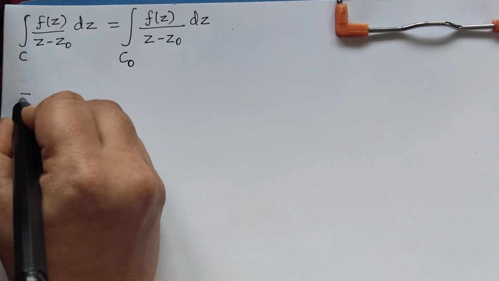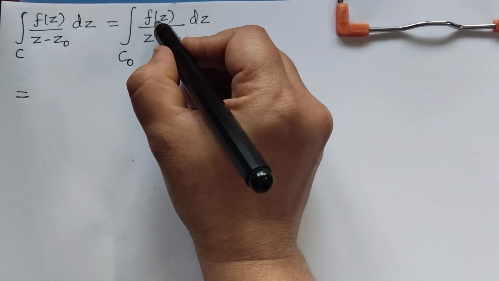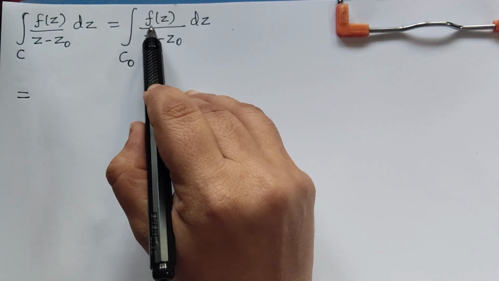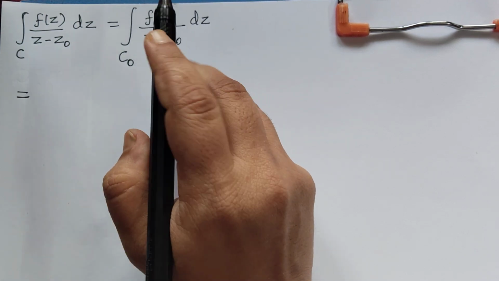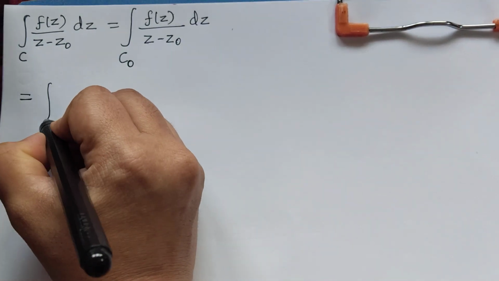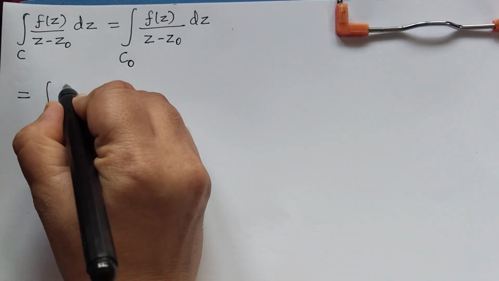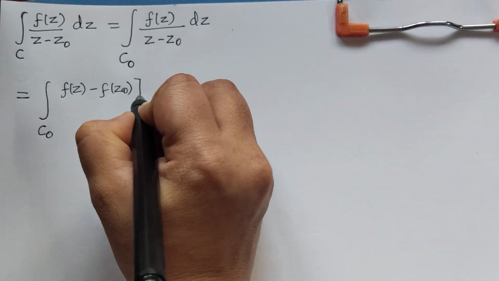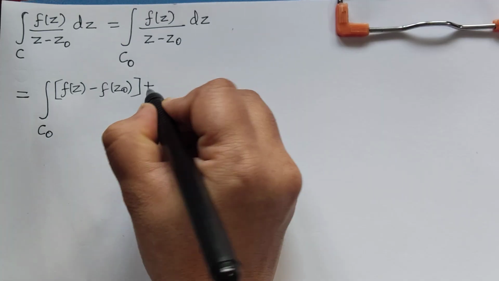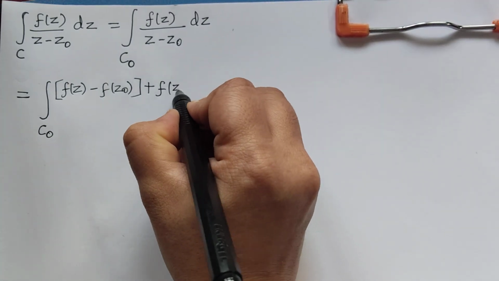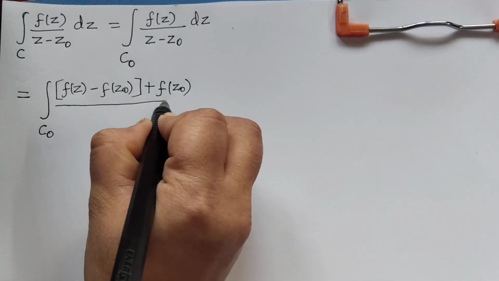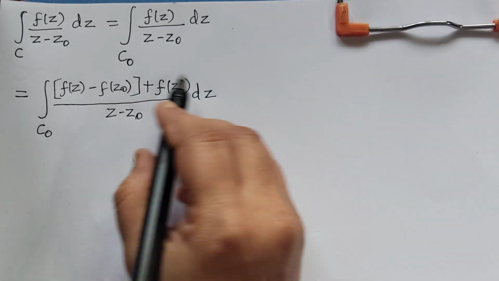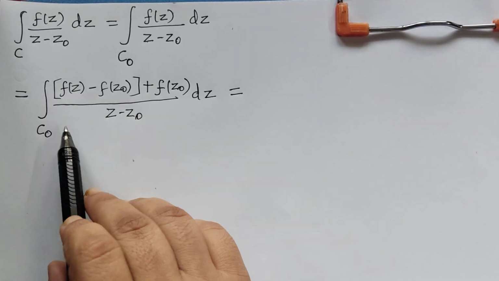Therefore this integral will be equal to, now in the numerator we have f of z. To this f of z we shall add and subtract f of z naught. That is, this integral we can also write as the integral over C naught of f of z minus f of z naught, so now we have subtracted. If we subtract, we should also add the same quantity, so plus f of z naught, the whole divided by z minus z naught dz. Now from this, we can separate the integrals.